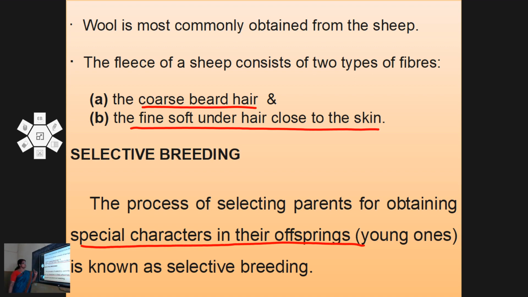In the case of sheep, one of the special characters is fine soft under hair. So selective breeding of sheep means selecting parents with soft under hair and obtaining babies of special character.